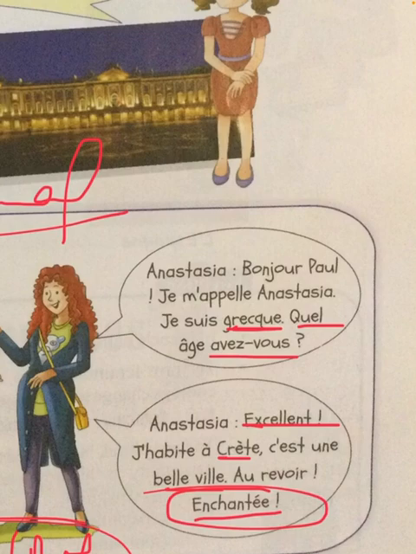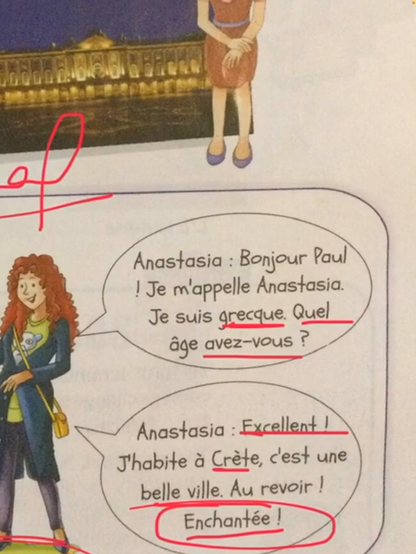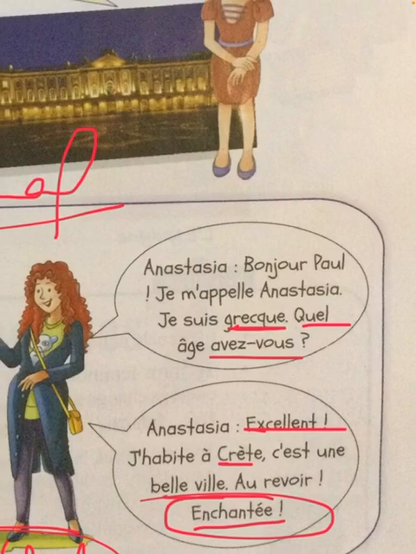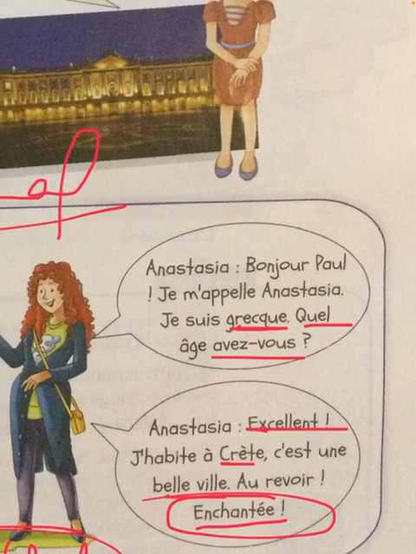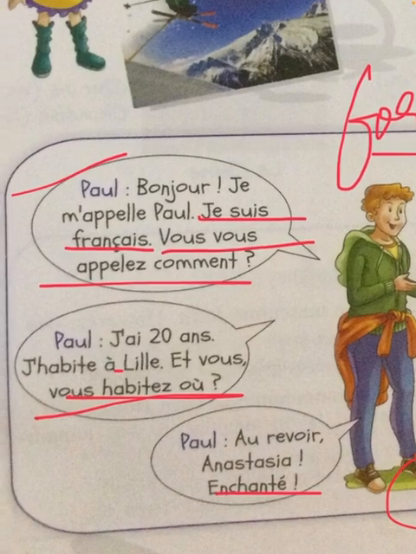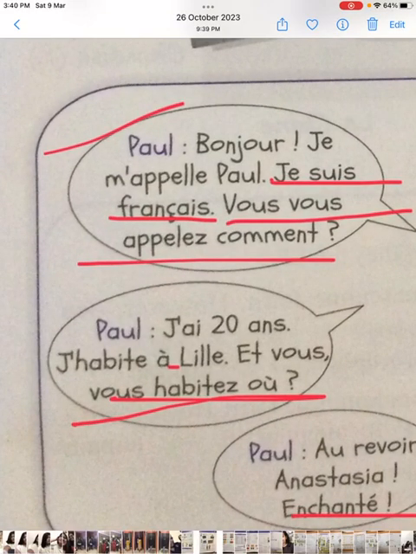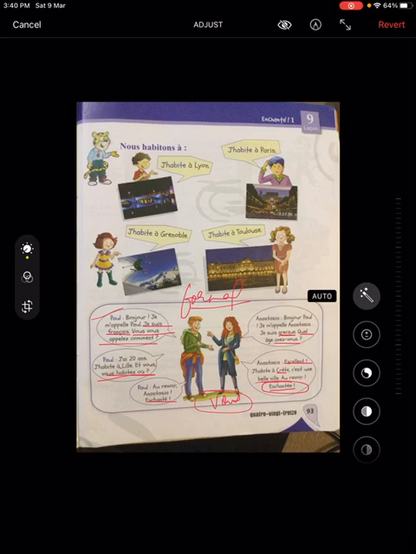So she says, Bonjour Paul, je m'appelle Anastasia. Je suis grec. Quel âge avez-vous? So she's from Greece. And she says, Quel âge avez-vous? What is your age? He says, J'ai 20 ans. J'habite à Lille. Et vous, vous habitez où? I live at Lille. And where do you live? Anastasia replies, Excellent. J'habite à Crète. C'est une belle vie. Au revoir, enchanté. He replies, Au revoir, Anastasia, enchanté.